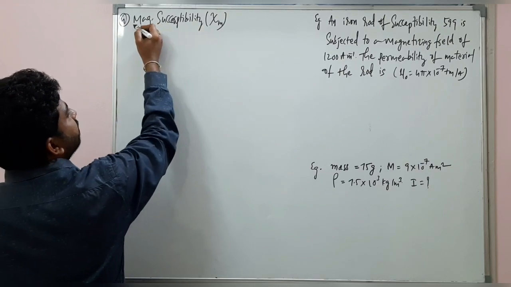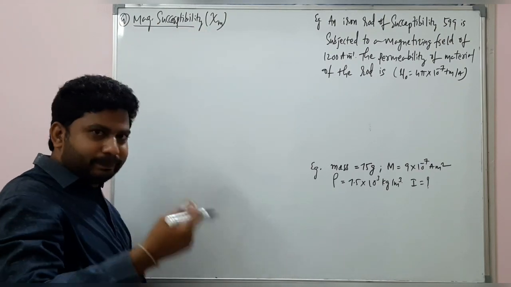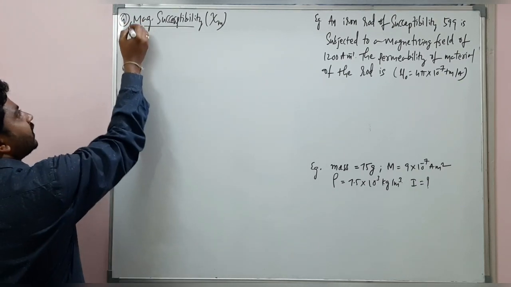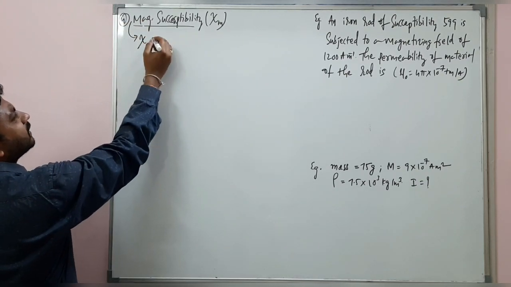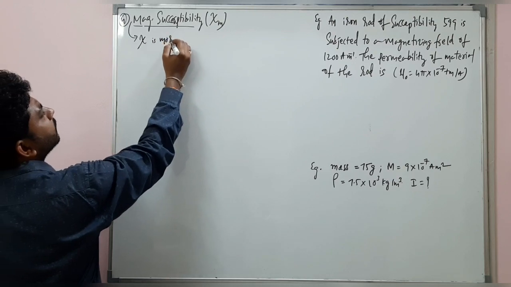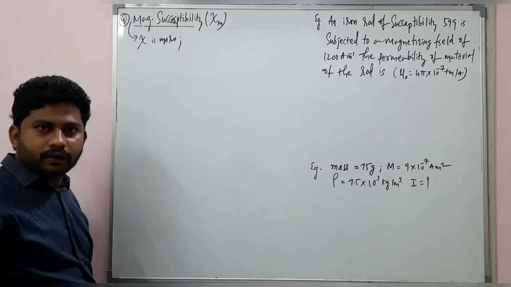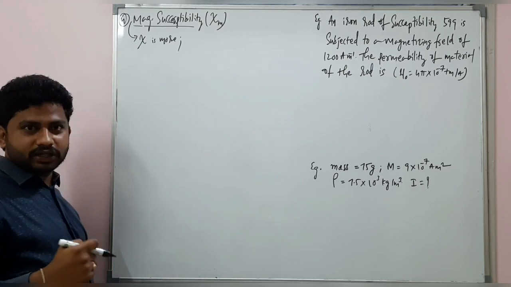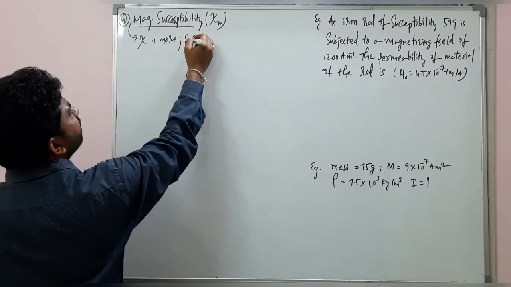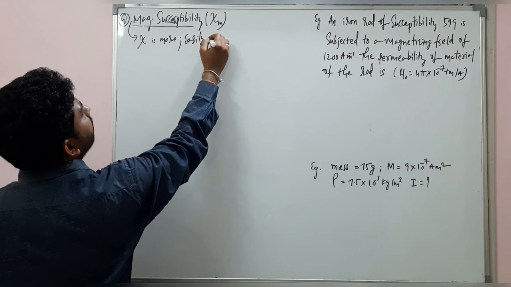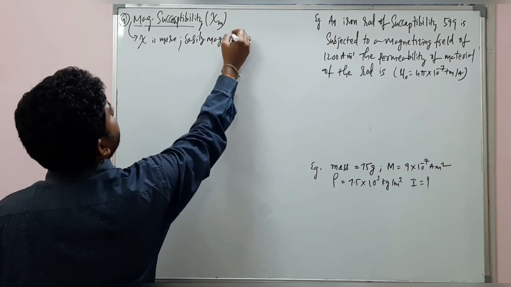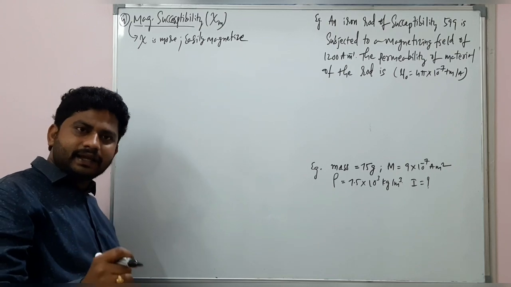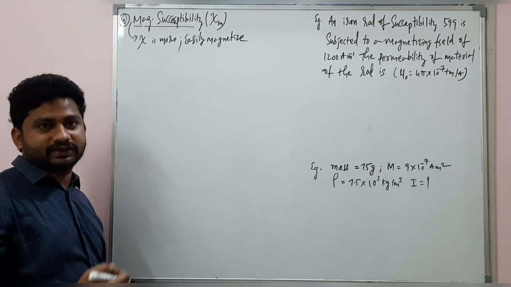In simple words, I'll tell you. If the magnetic susceptibility is more for a material, we can easily magnetize that material. If it is less, it is difficult to magnetize.